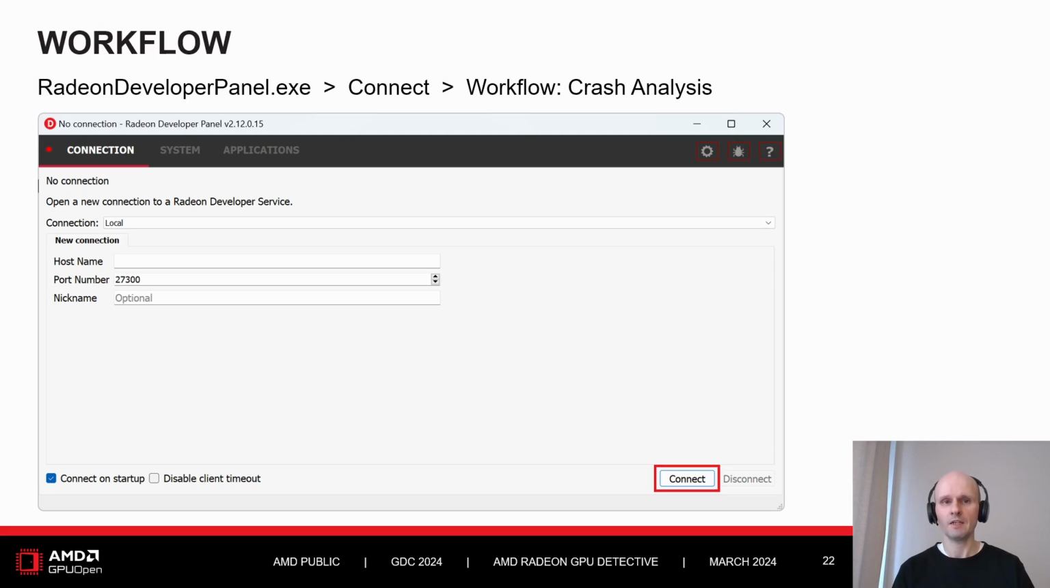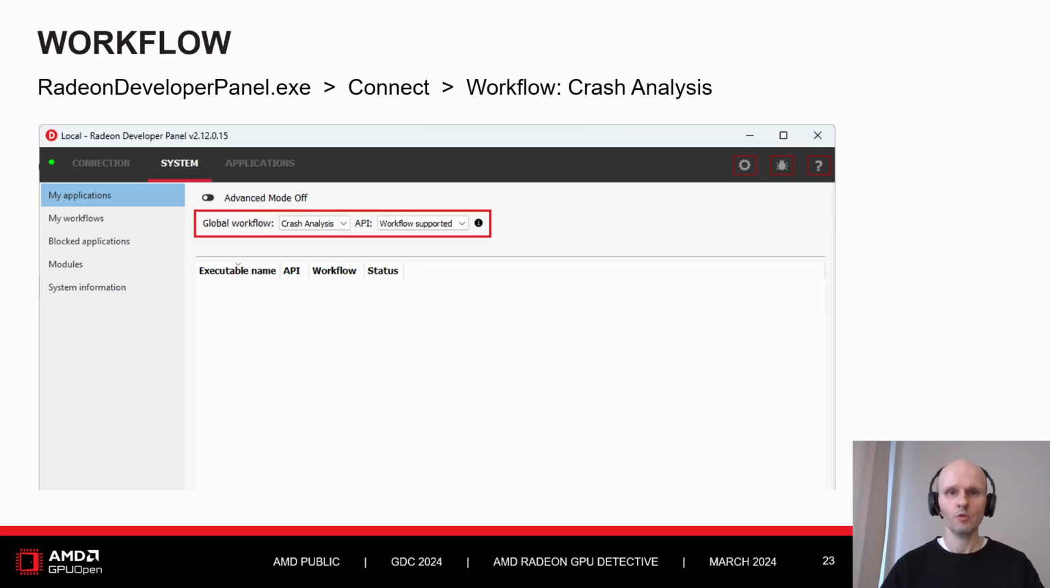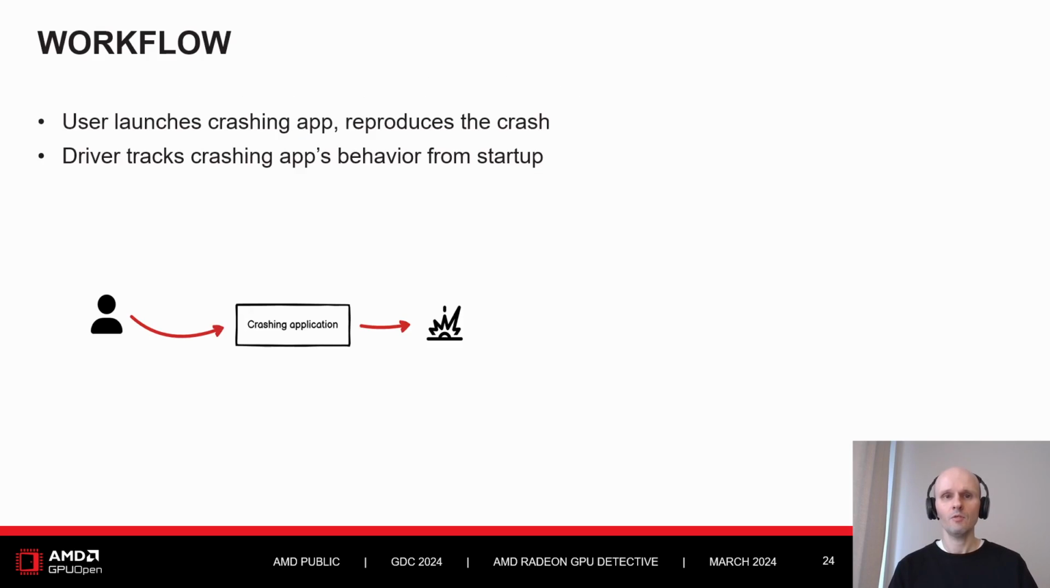How to use RGD in practice. We start with Radeon Developer Panel, which is the entry point for using all our tools from the Radeon Developer Tool Suite. So we start by launching RDP and clicking the Connect button. We then select Crash Analysis as our workflow. API can be set to Workflow Supported, which means to automatically detect the API. We can also set it explicitly to DX12 or Vulkan. While Radeon Developer Panel is running in the background, we can launch the crashing application.